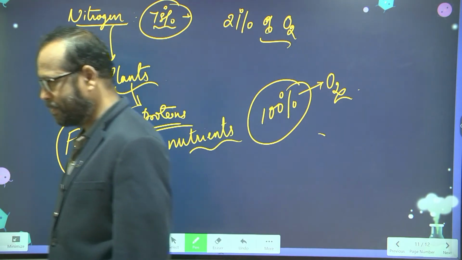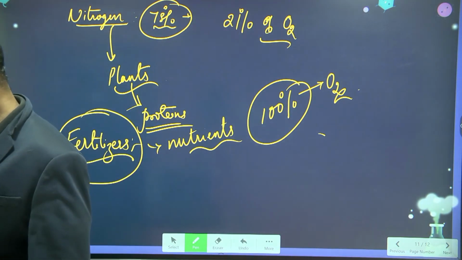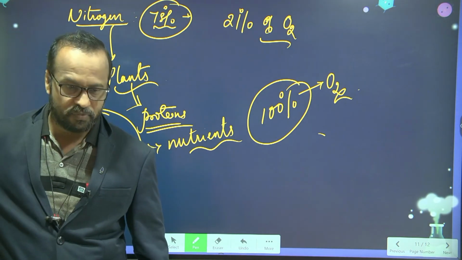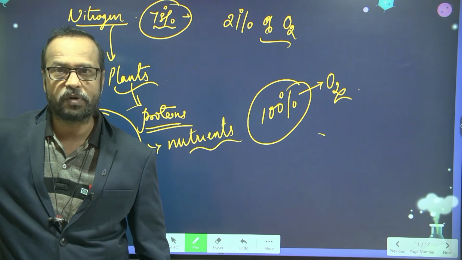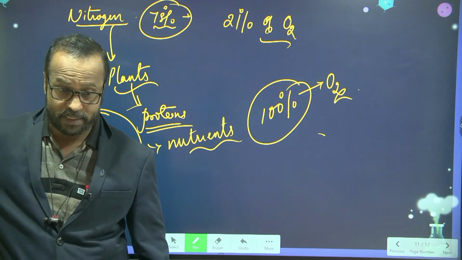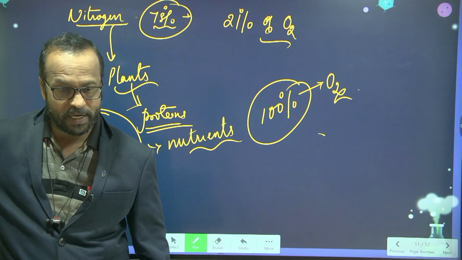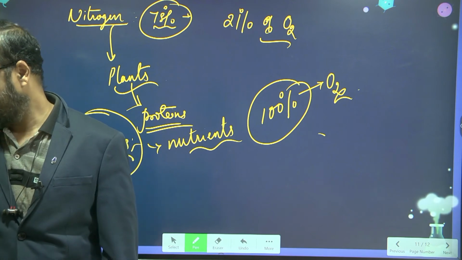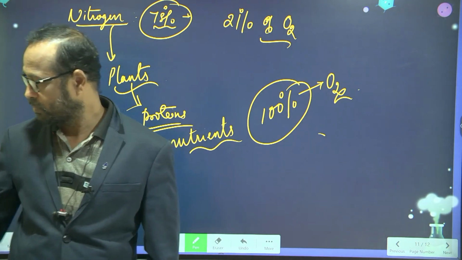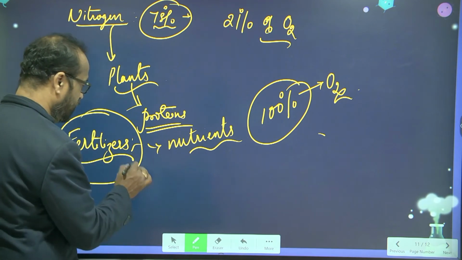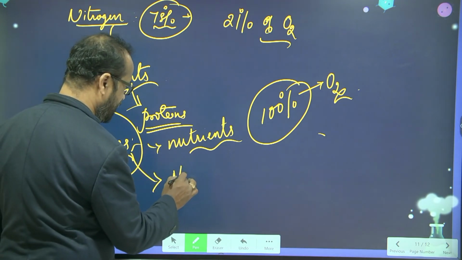Fertilizers. Yes, sir. So fertilizers are nothing but the artificial nutrients which we provide to the plants. Here nitrogen plays a very key role in the fertilizers. Ammonium phosphate and ammonium sulfate are some of the examples of the nitrogen fertilizers. So some of the nitrogen fertilizers are what?